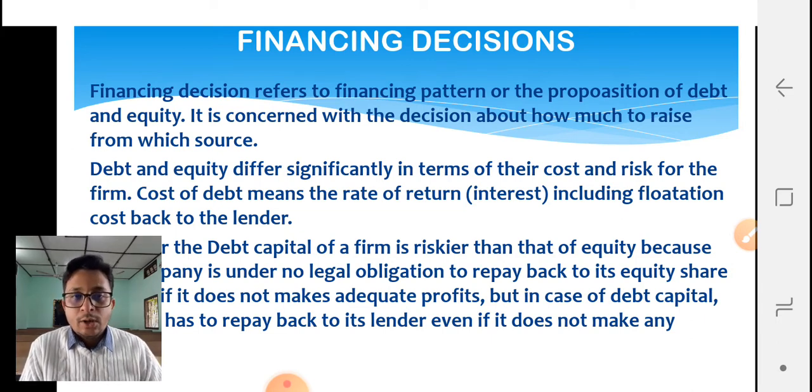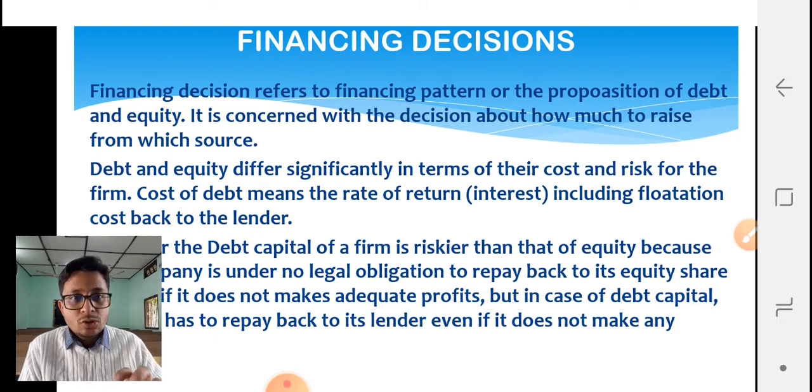Whenever you take a loan from a particular bank or any other financial institution, you need to see the cost. Usually the cost is much lesser when you take a loan from a bank, but that cost is much more when you choose equity financing, that is, by raising money from the general public, right? Now you see the amount of cost.